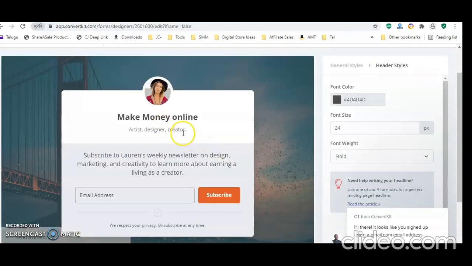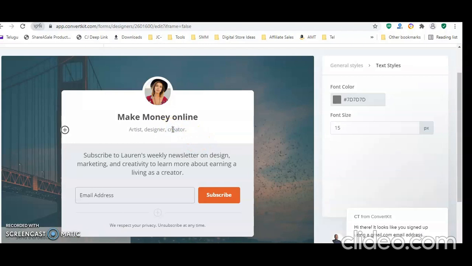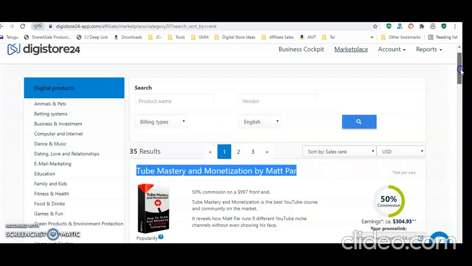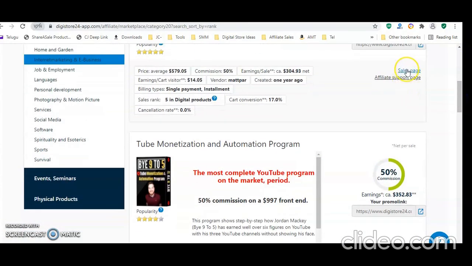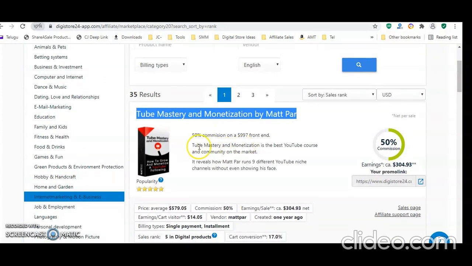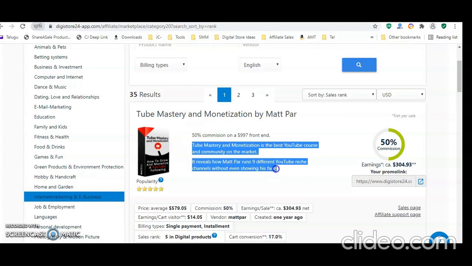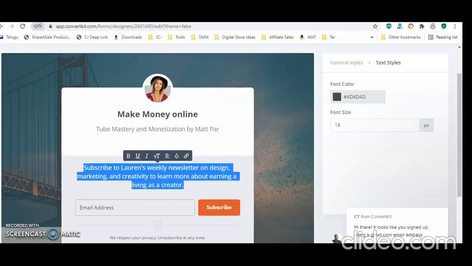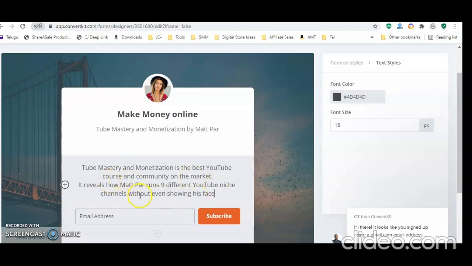I've changed that heading. Here also you can change some text. You can even take it from the sales page, it will be a good idea, you will get a lot of text from there. I'm just copying and pasting here.